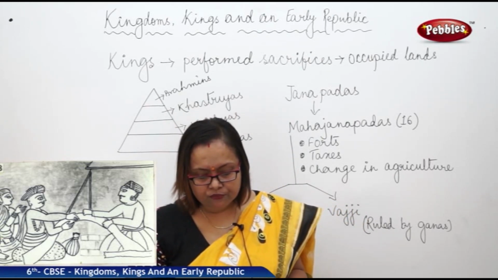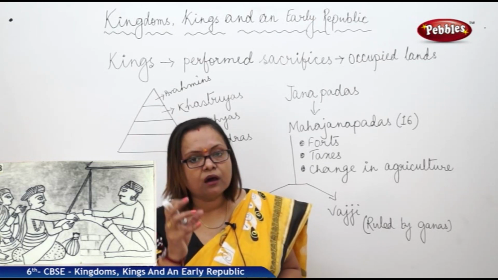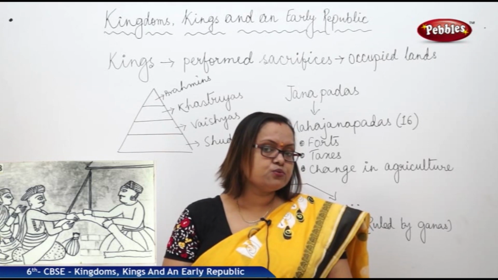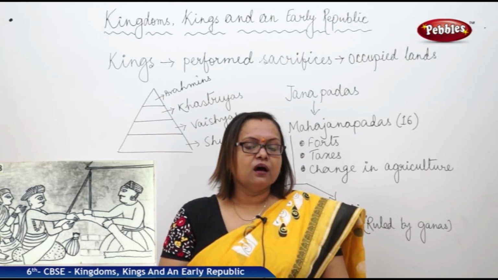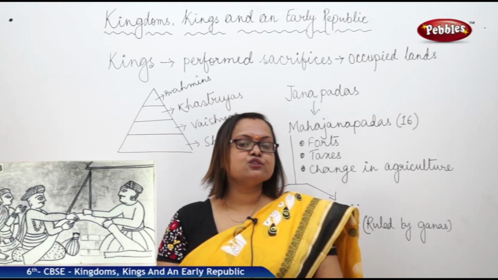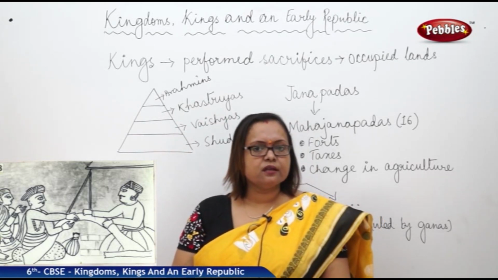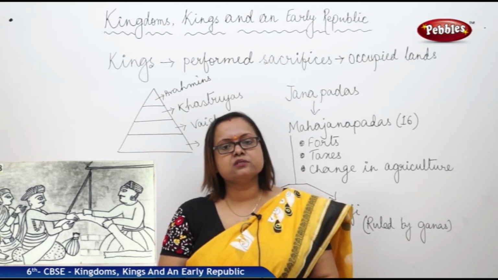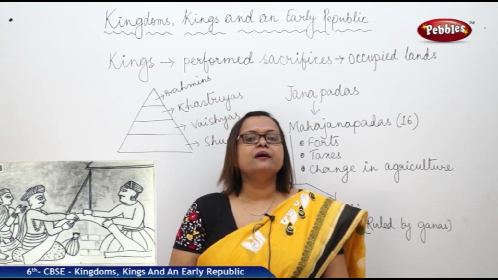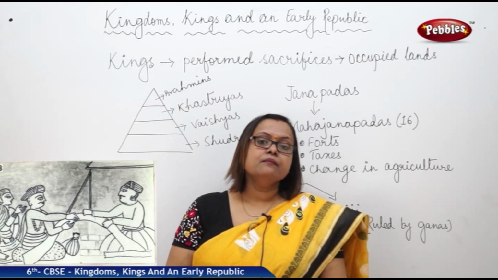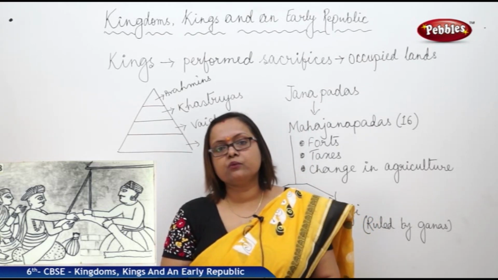Some of the most vivid descriptions of Sanghas, the life of Sanghas and how it was, we can find in some of the Buddhist books. So here we can see that kingdoms were authoritarian, where one king used to decide everything, but on the other side Sanghas were controlled by many people in a democratic way.